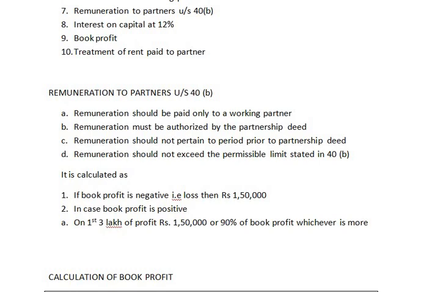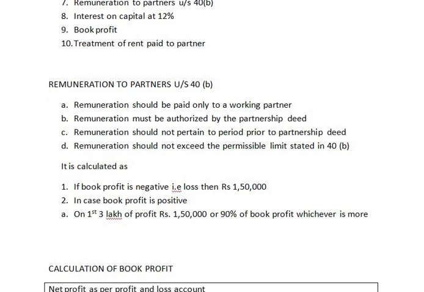I think you are getting confused at this point, but when we solve the sum, you will understand it in a better manner. So right now you just understand that if the profit is negative, that is, if there is a loss, then rupees 1,50,000. In case the profit is positive, then on the first 3 lakh 1,50,000, or 90% of book profit, whichever is more, and this amount is compared with the actual remuneration paid, whichever is less.